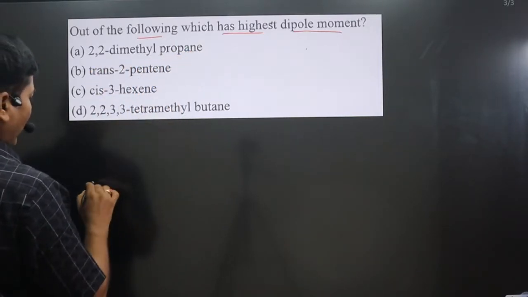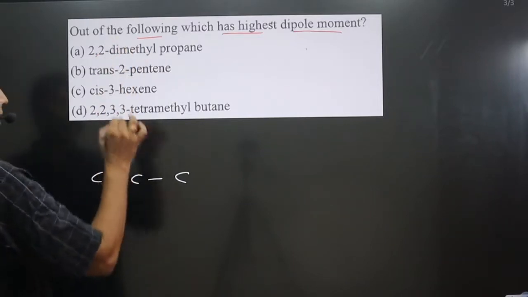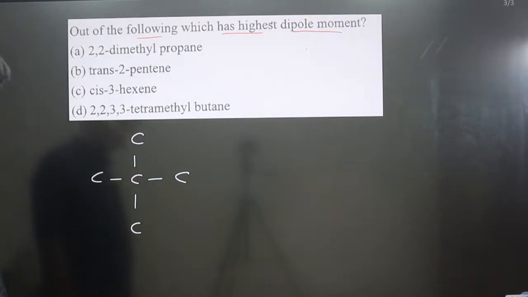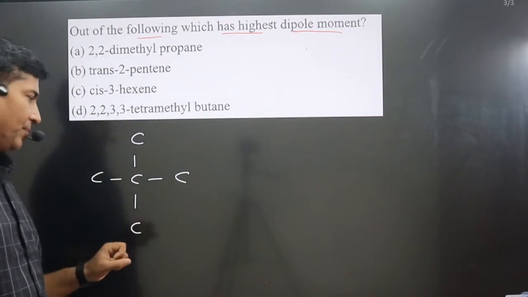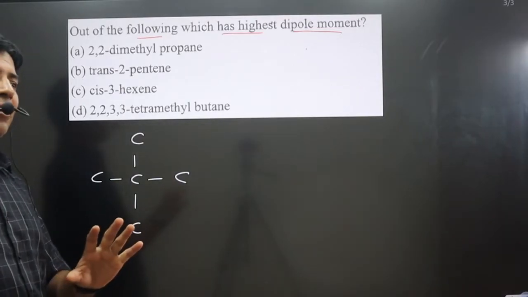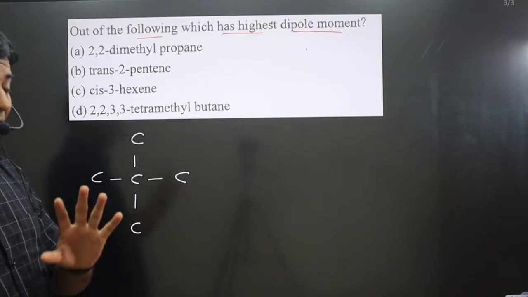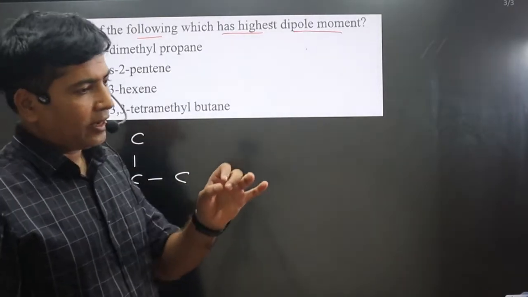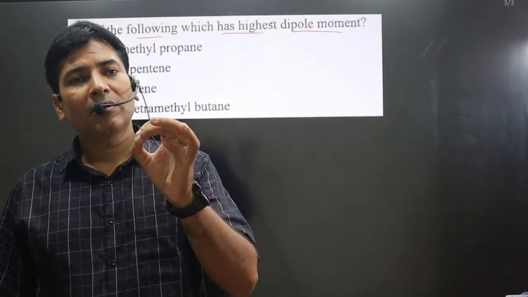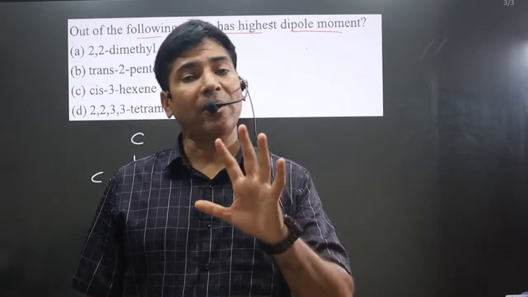2,2-dimethylpropane: 3 carbons are there, 1, 2, 3. 2,2-dimethyl means one methyl group here, one methyl group here. Now, by finding the geometry we can determine dipole moment. And always keep in mind, if the central element in a molecule has a regular geometry, which is described by hybridization.